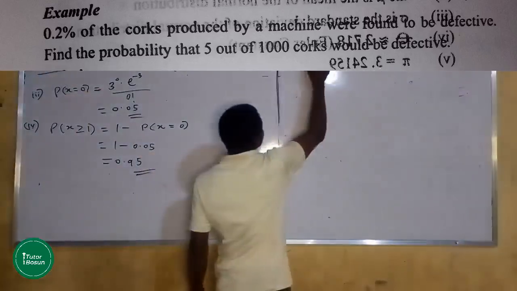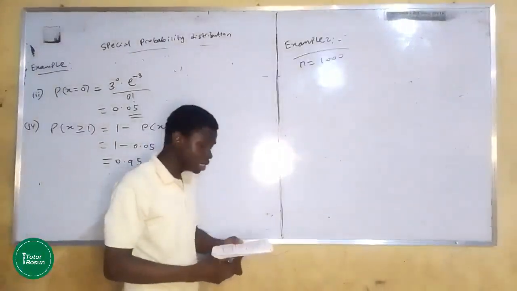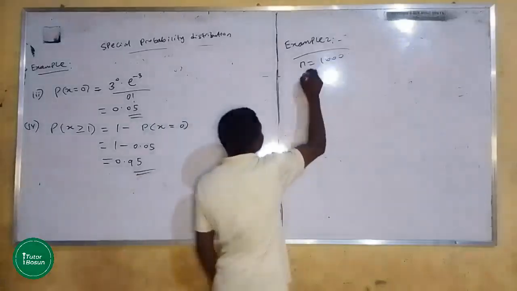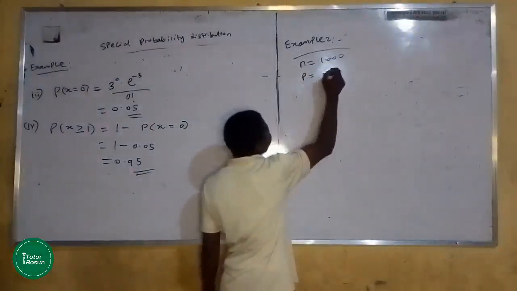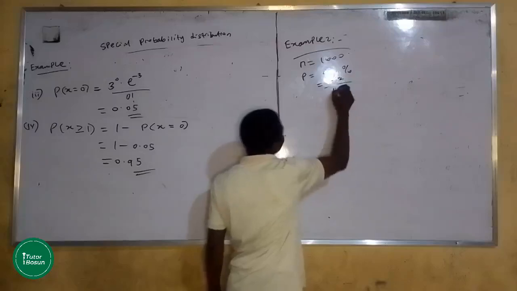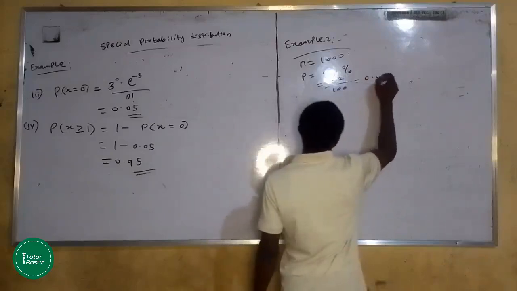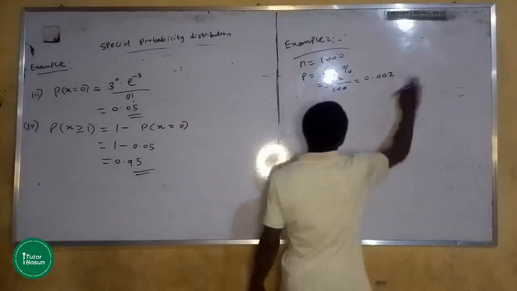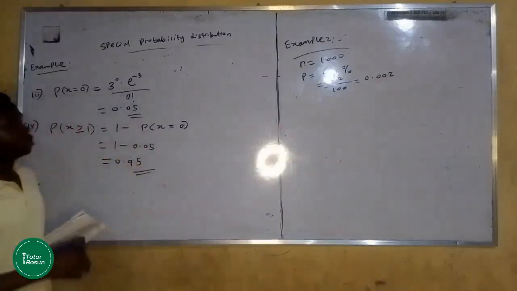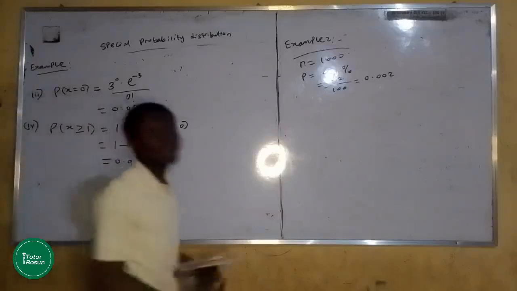That last statement, 5 out of 1,000, already gives you the population, so automatically n is equal to 1,000. And the first statement has already given you the probability of success, which says 4.2% of clocks were defective. So p is equal to 4.2%. Converting 4.2% to a fraction, we have 4.2 divided by 100, which gives you 0.042. So we are able to determine our probability of success, small p, and our n, so we can easily determine our lambda.